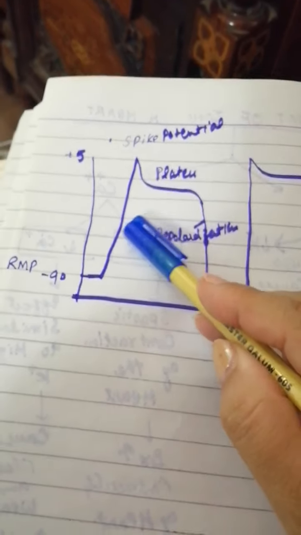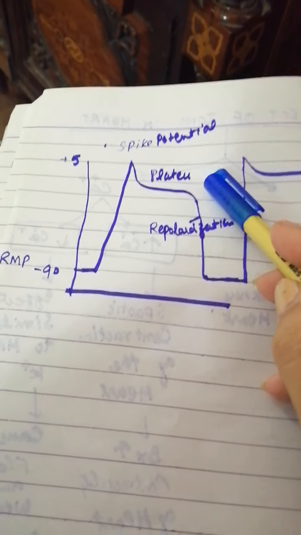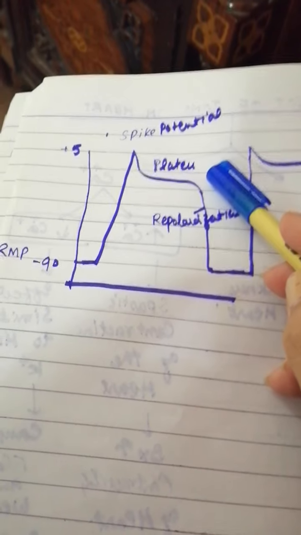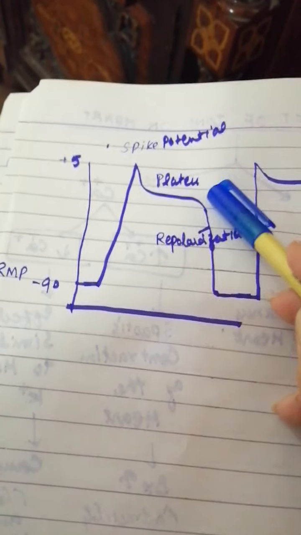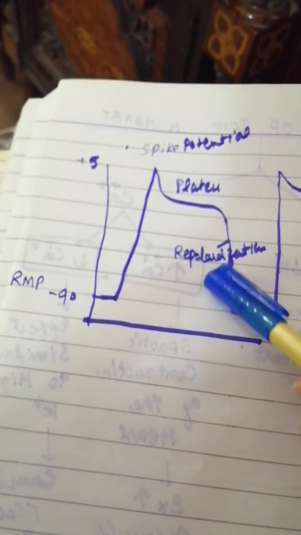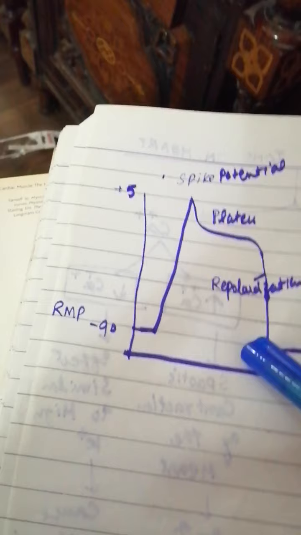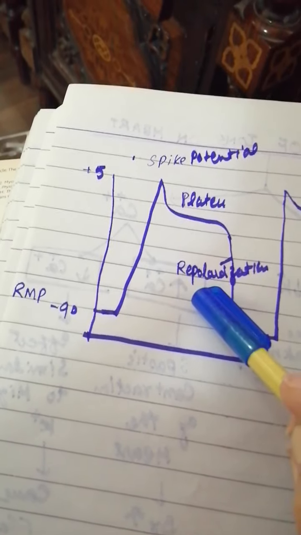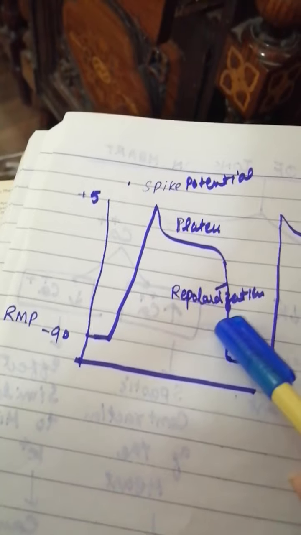So what happens when there is excessive potassium outside? As a result of excessive potassium outside, more time is required for repolarization.